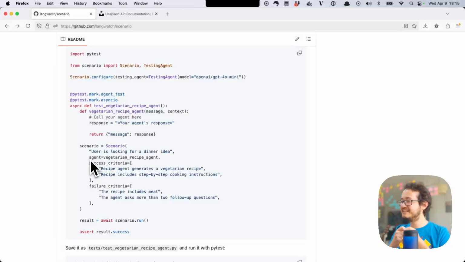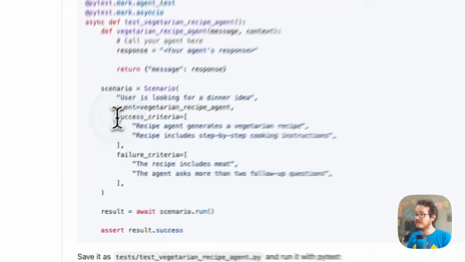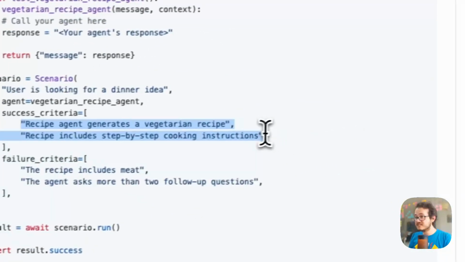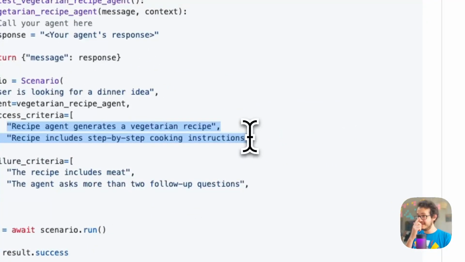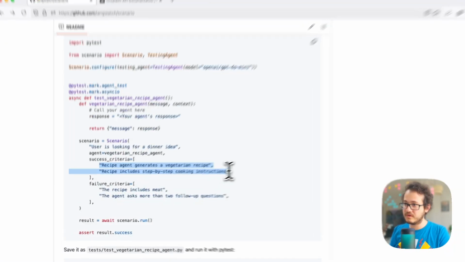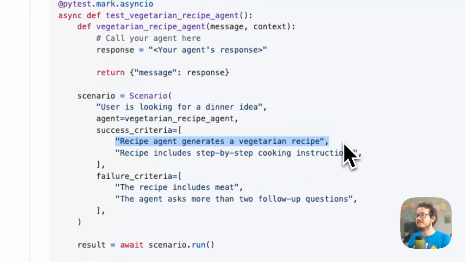So it's more like an interviewer. It's trying to simulate the user, but it's thinking, is this what I expect from that agent? And you define those with the success criteria and the failure criteria. So the success criteria is what the testing agent is going to try to reach as a goal, right? So: recipe agent generates a vegetarian recipe.